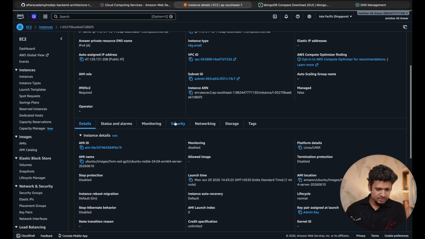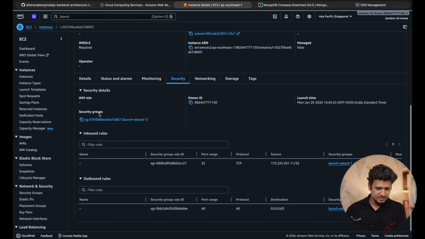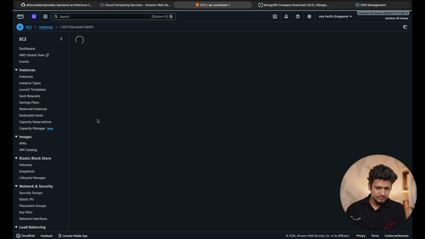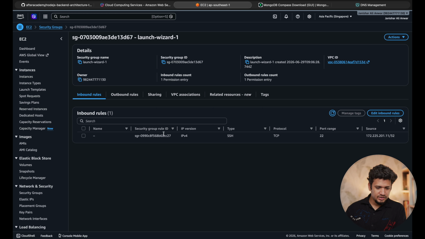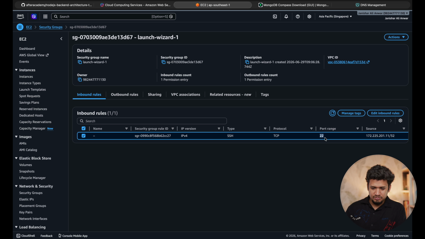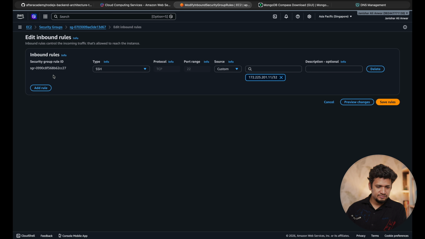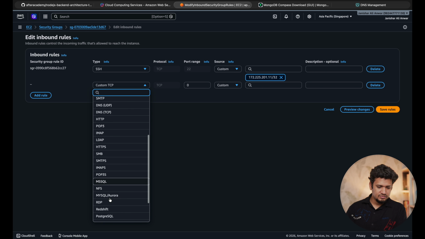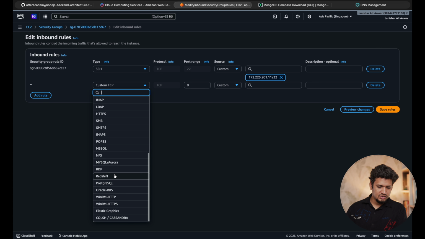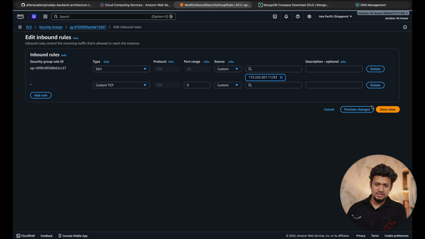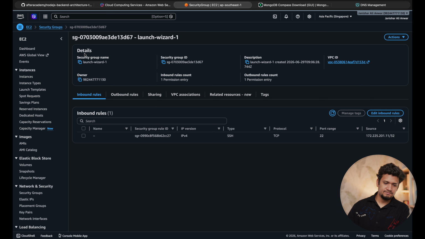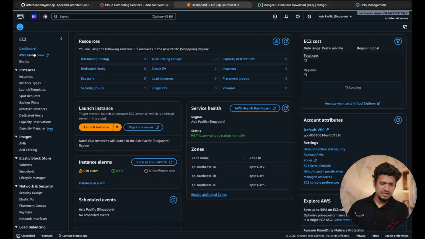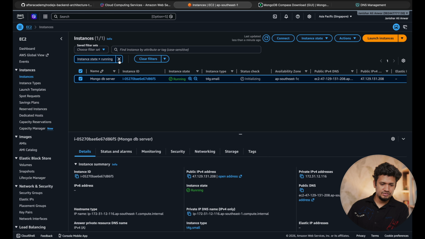Here is the security group that we had created. Once we go and see, the security group has only one configuration. It says port 22 is open from my IP address. You can edit this and add more rules, like if you want to open up MySQL, Postgres, or other ports, and decide to which IP address. For our case, this is not necessary. Let me go back to the EC2 dashboard and the instances.